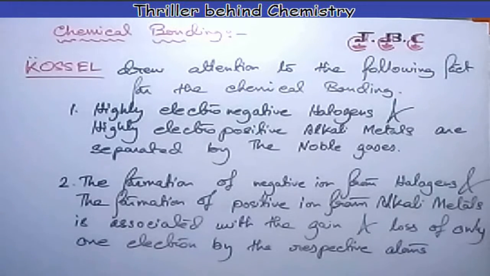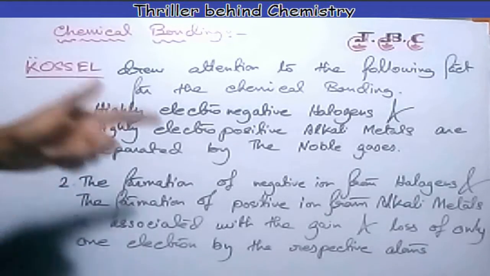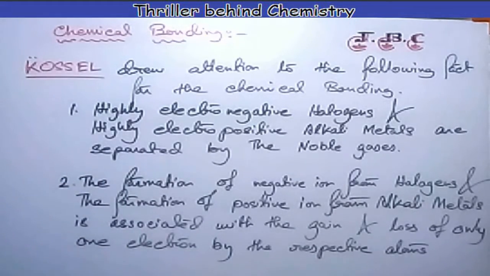make it easier to understand different types of theories, rules, and concepts on chemical combination. The first is, we all know that in the periodic table, the highly electronegative halogens and the highly electropositive alkali metals are separated by the noble gases. That is, the halogens, group 17 elements, and the alkali metals, group 1 elements, are separated by only noble gases, group 18 elements.